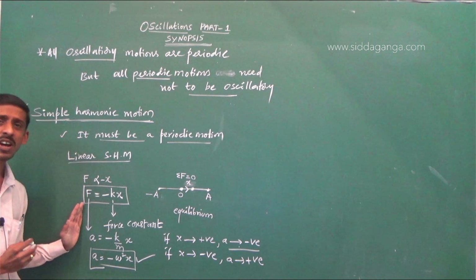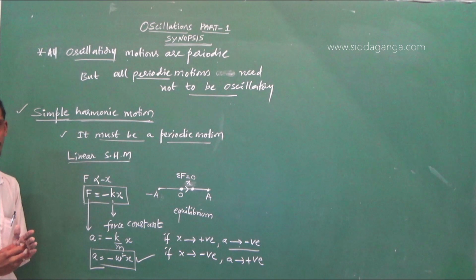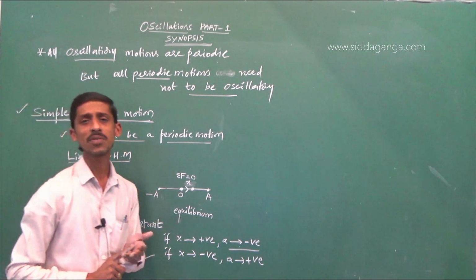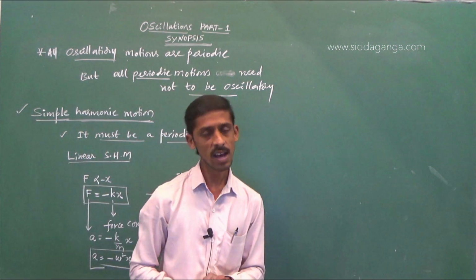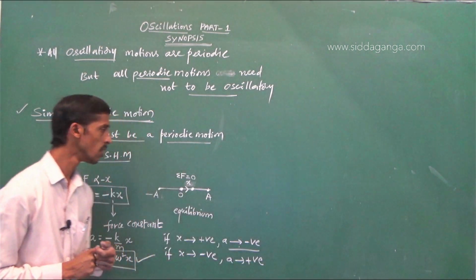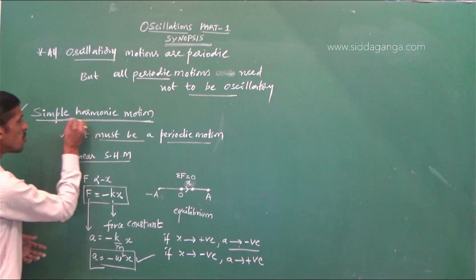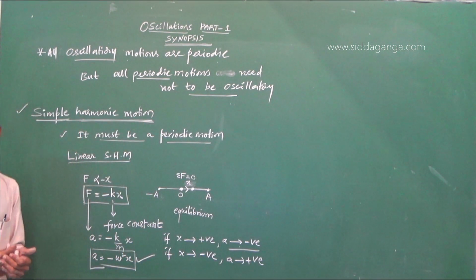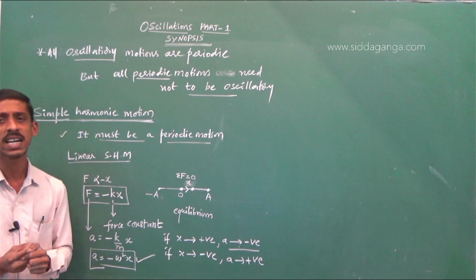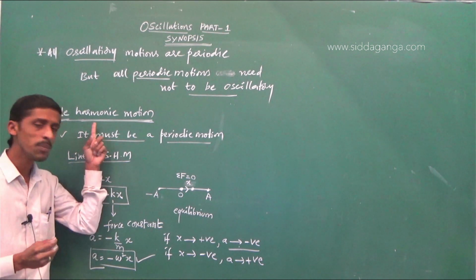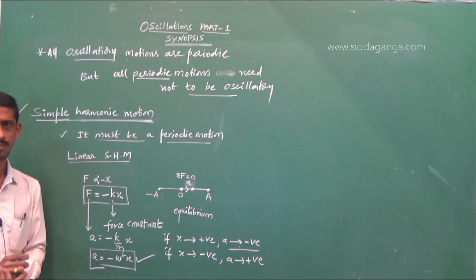The same thing you can also write in equation. There are a number of examples. There are many systems which will exhibit this simple harmonic motion. You have to check the validity. It may be given by any equation.